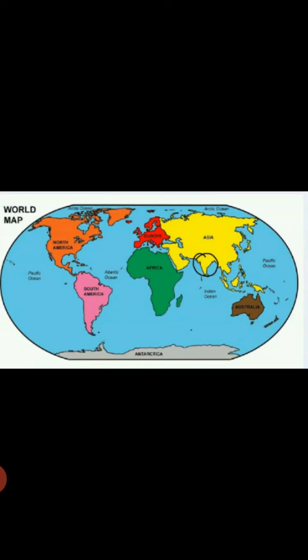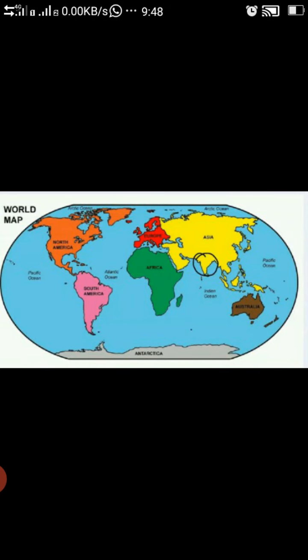Okay, and you can see one more thing, let me tell you. Those countries above the equator on the globe, which countries are they? Northern countries. And those countries down of the equator, which countries are they? Southern countries. That is the southern hemisphere and that is the northern hemisphere. So India comes in the northern hemisphere, and lies on the east side. So that's why the position of India is northeast.